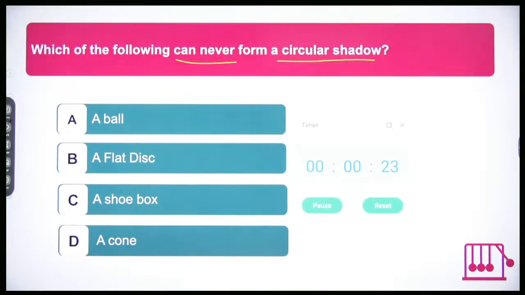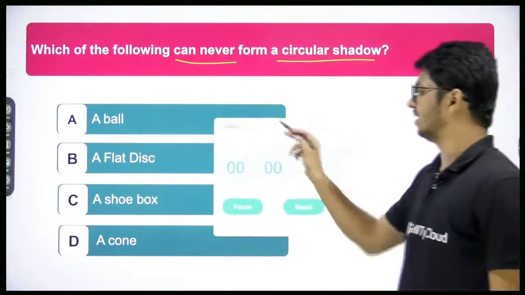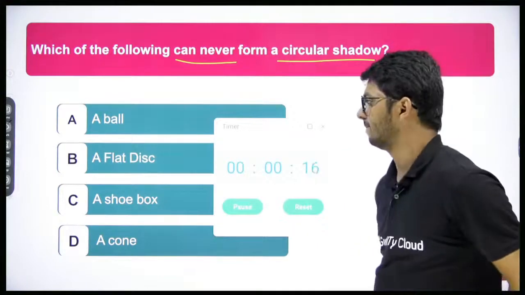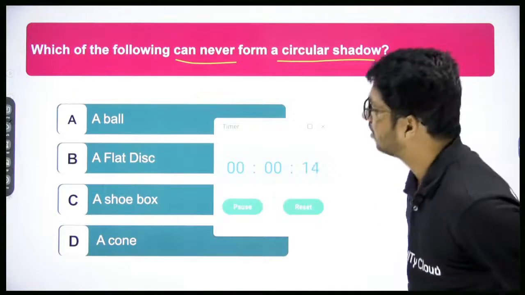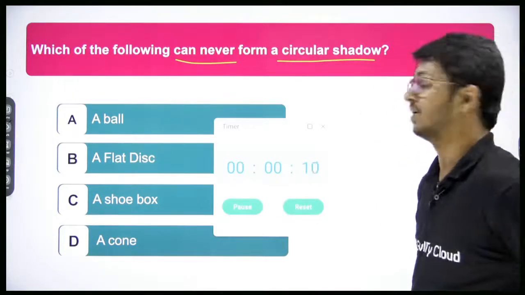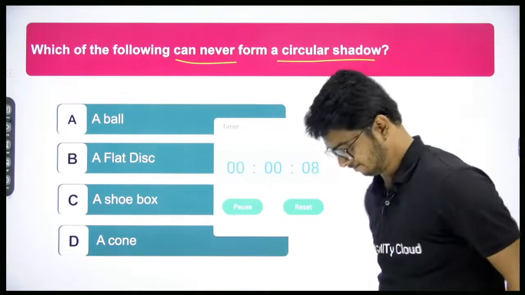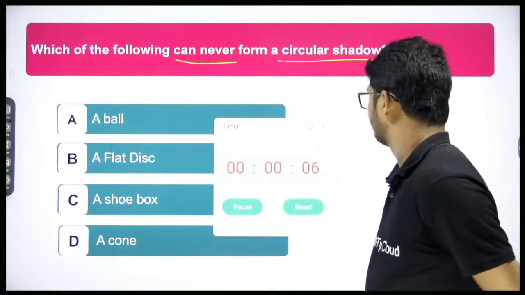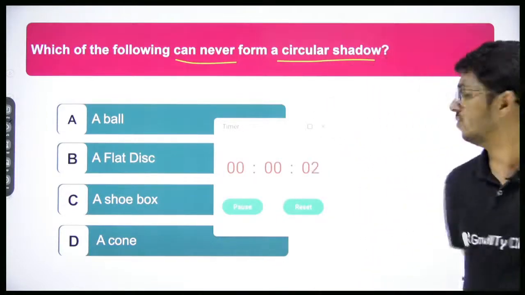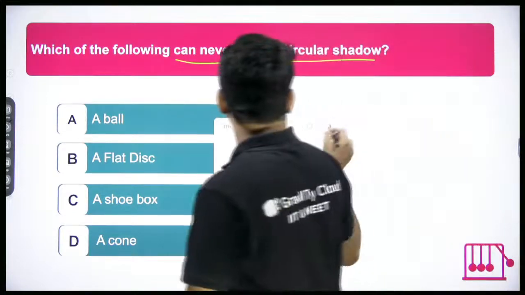Imagine the shape of all of them given here and imagine the shadows that they can make. 5, 4, 3, 2, 1. And the time is up.